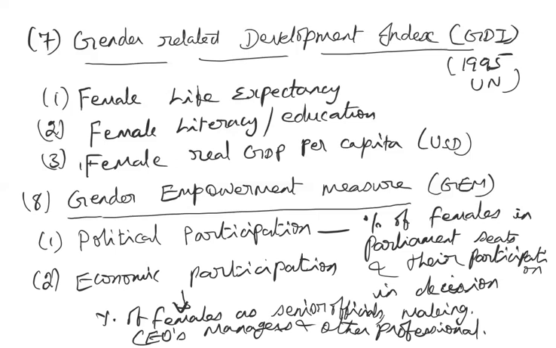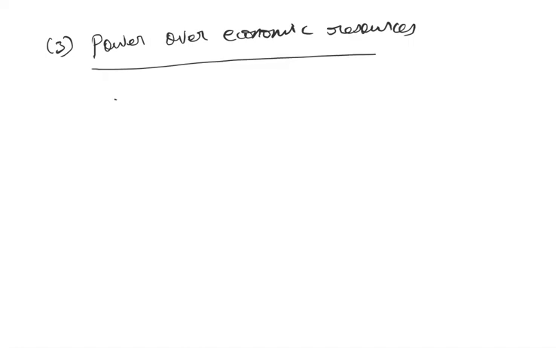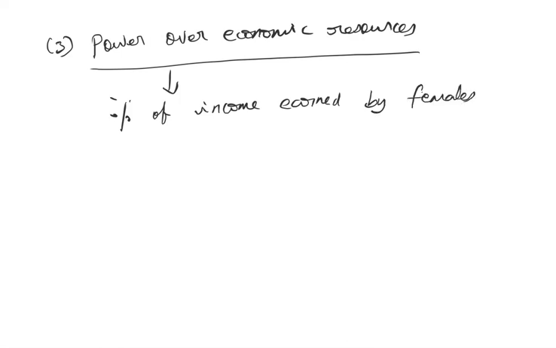And then the third indicator used here is power. What is the power over economic resources by the females? So power over economic resources, meaning this includes the percentage of income earned by females compared to males. See, we must know that even in Bollywood, the male actors are paid more compared to the female actresses.